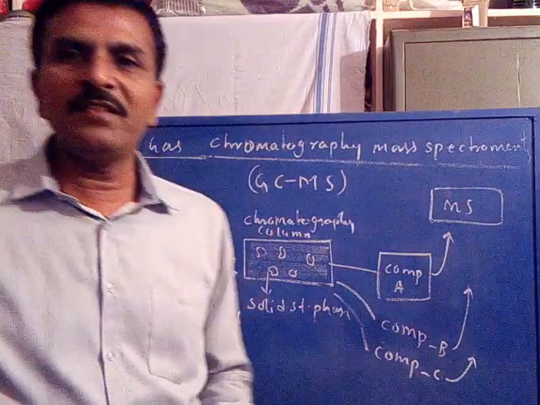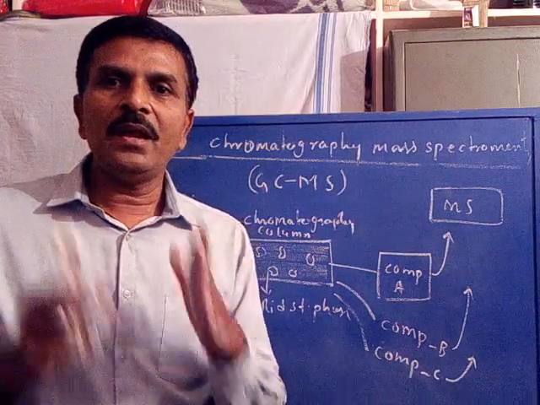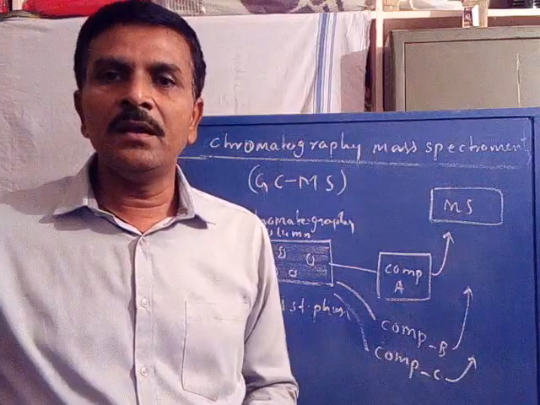Similar to LCMS, we have another technique, GCMS, which is again a coupled technique.